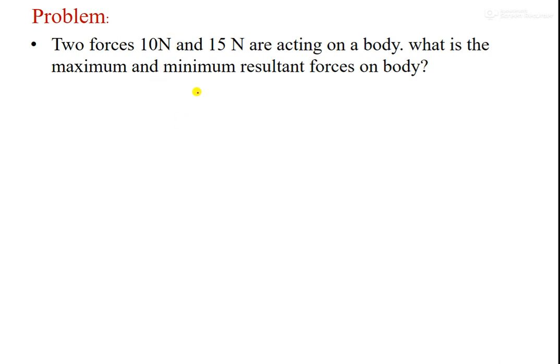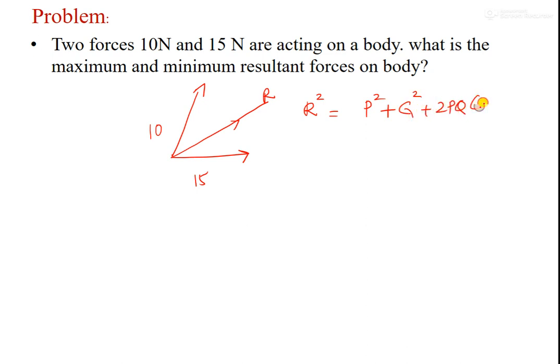Okay. So say these are two vectors, one is 15 and one is 10, and as per the parallelogram law, this is the R. Now we want to see what are the maximum and the minimum forces in the resultant. Well, you know the formula: R square equals P square plus Q square plus 2PQ cos theta.